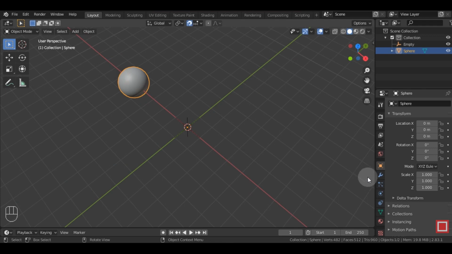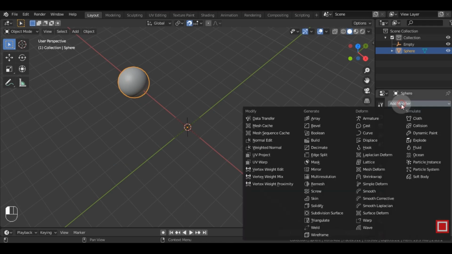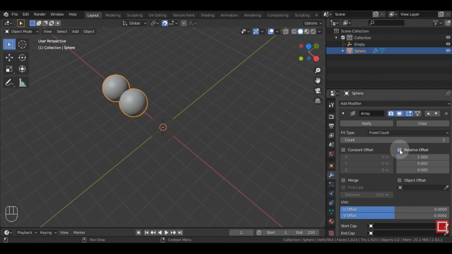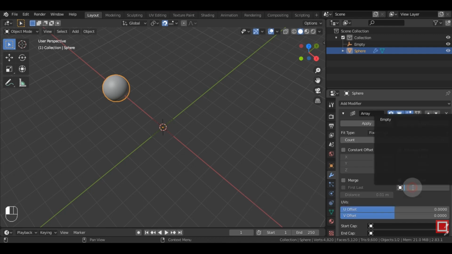Select the sphere and go to the Modifier tab. Choose Array Modifier from the list. Uncheck the Relative Offset option. Since we want to duplicate and rotate the objects 360 degrees, we are going to first increase the fixed count to about 10. Check the Object Offset option and select the empty object that we created earlier from the drop-down.